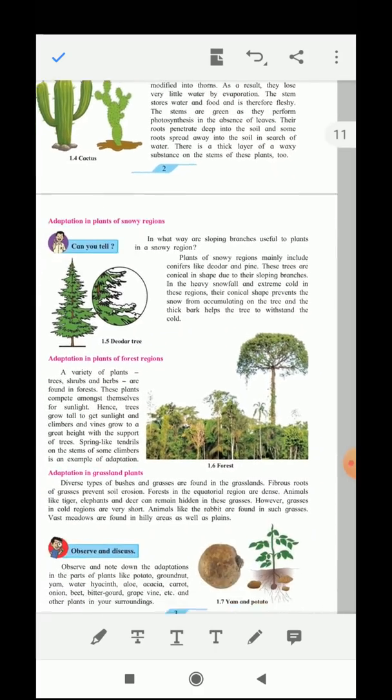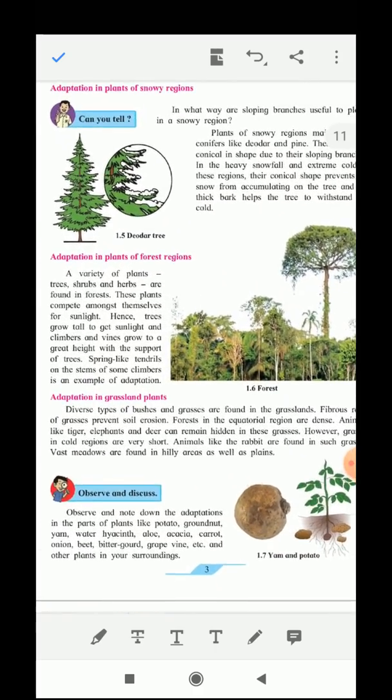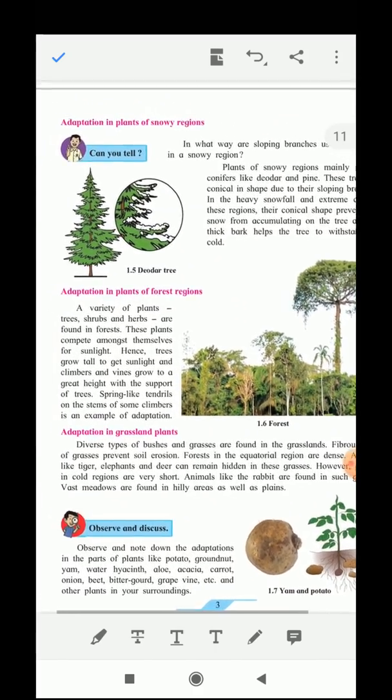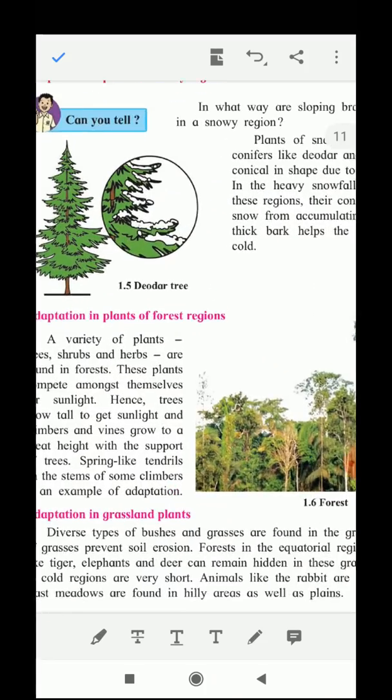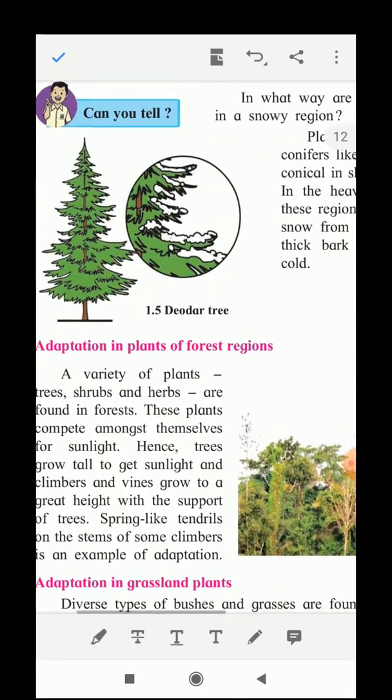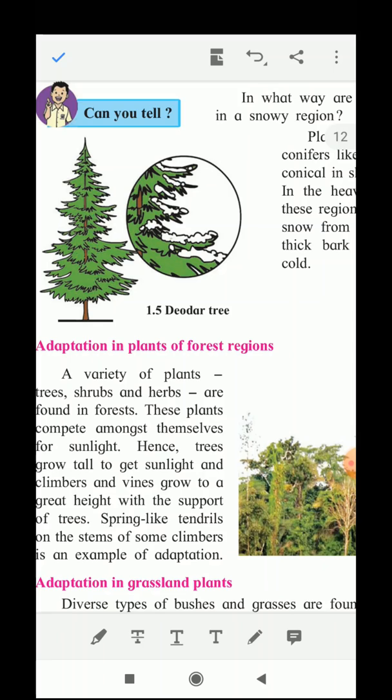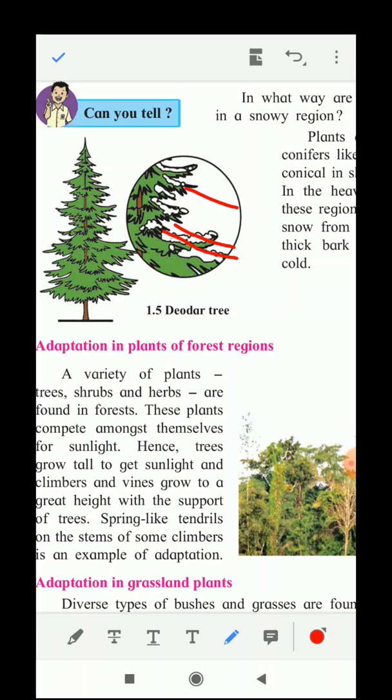Now in the snowy region, this is the deodar tree which is found there. You can see that the branches of the tree are sloping. Due to the sloping branches, the ice cannot accumulate on the branches of the tree.